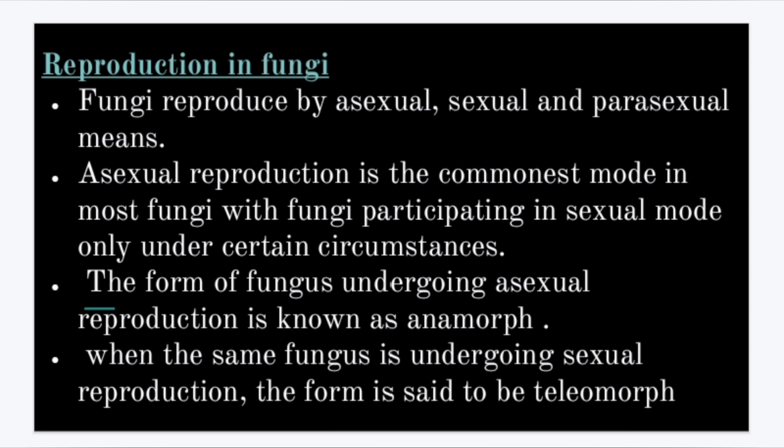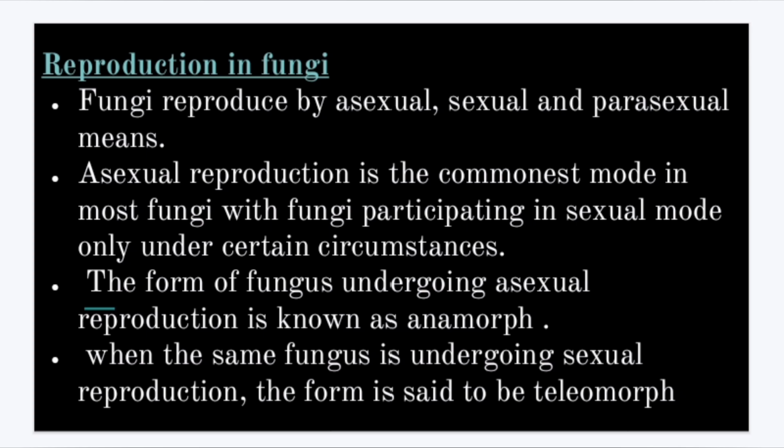When the fungus is undergoing sexual reproduction, the form is the teleomorph, or perfect stage.